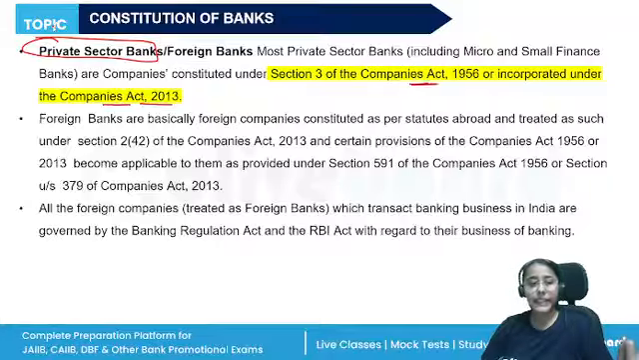There will be stipulated paid up capital. RBI will check whether the relations between India and that country are positive or not, whether the foreign bank which is opening a wholly owned subsidiary in India or a branch in India, do they have a good past record or not? These things RBI will check and then it will give the license, right? So these foreign banks are also governed by the Banking Regulation Act and the RBI Act with regard to their business of banking.